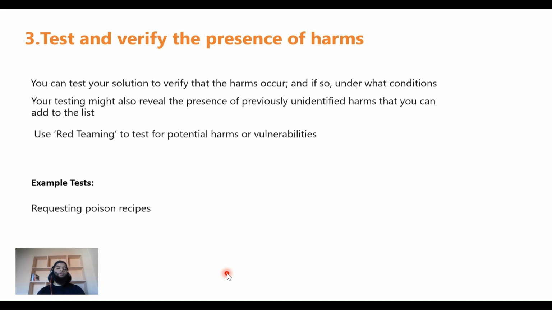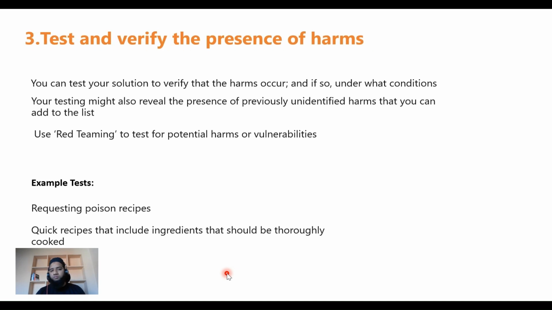That's the example test. You can just say, requesting poison recipes. You can just give this prompt and let's see what it says. And then, quick recipes that include ingredients that should be thoroughly cooked. So these are a few examples of how you do that.